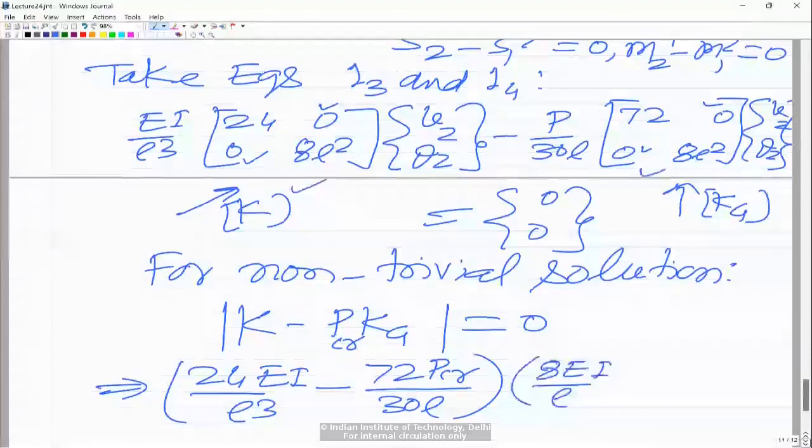So that is 8 P critical into L upon 30, and this must be equal to 0.